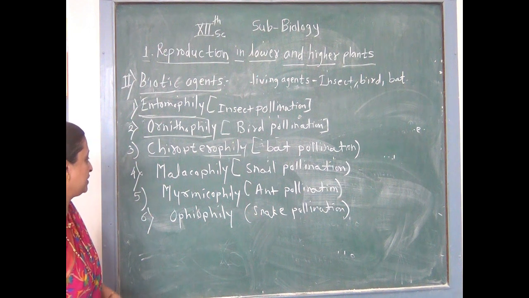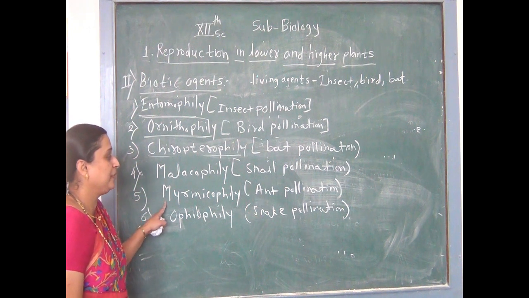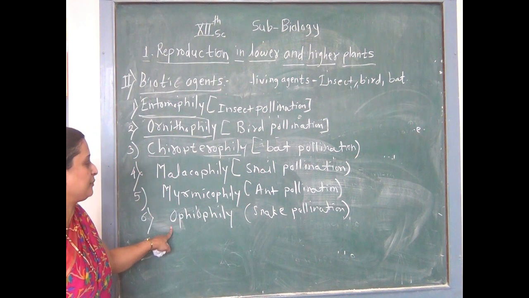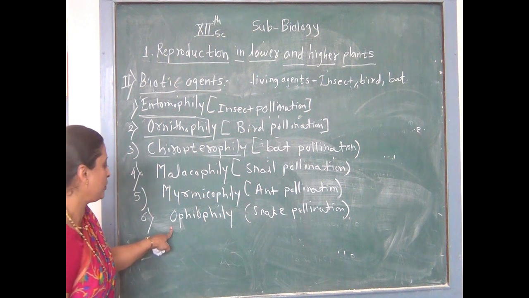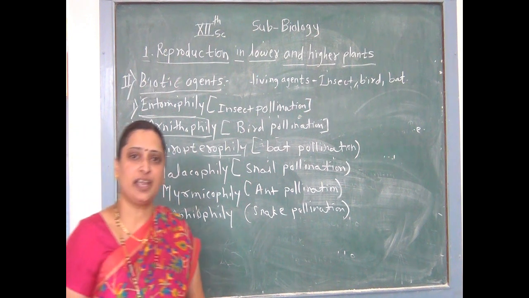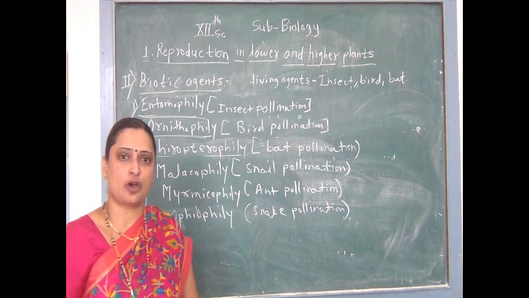म्हणून NCERT एज्युकेशन पेपर इथे बघतोय. Malacophily means snail pollination, in the chrysanthemum plant. Myrmecophily means ant pollination, it takes place in the acacia. And ophiophily means snake pollination. They are चापामध्ये pollination. They are present in the sandal plant and michelia. Okay. In the next lecture we will study the outbreeding devices, that is contrivances of cross pollination.